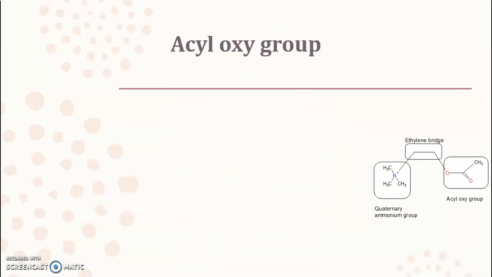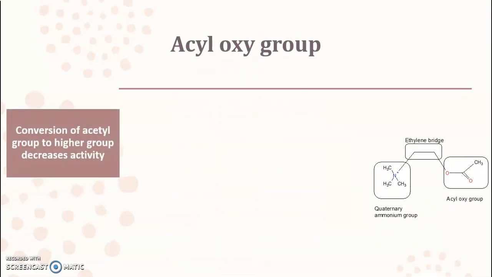Next is acyloxy group. Now conversion of acetyl group to higher group decreases the activity. Means what? See, this is your acyl group. Acyl group means there is a presence of this methyl group along with this keto group and this oxygen group. So if we increase the higher acyl group, what happens? This CH3 will be converted into, say for example CH2CH3, that is the ethyl. So what happens?